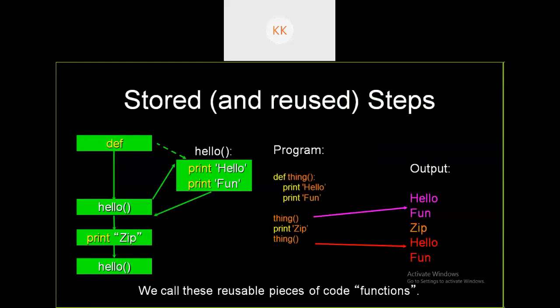Here you can see the example. Hello is a function here, and you are defining the function like you are printing hello. Then you are defining another function called thing, where you are calling the function itself. So this is how it happens. We call these reusable codes, reusable pieces of code, reusable blocks of code. We call it a function.